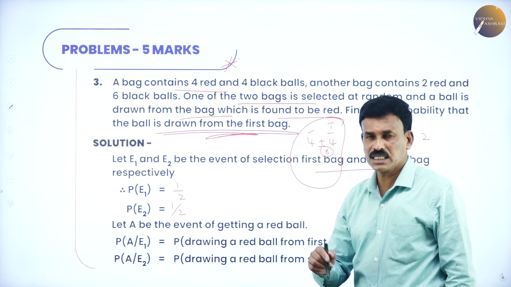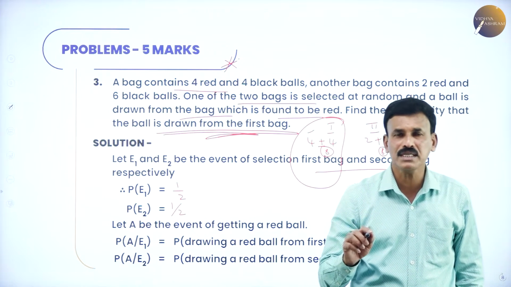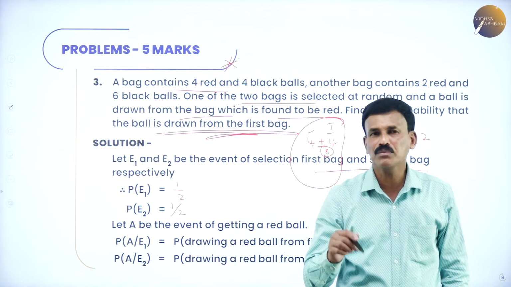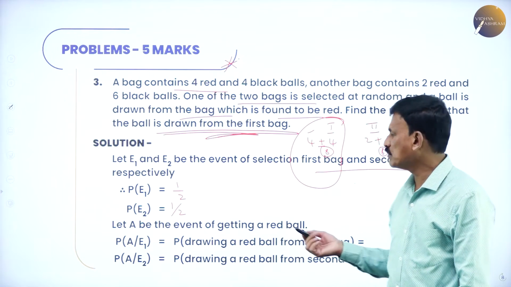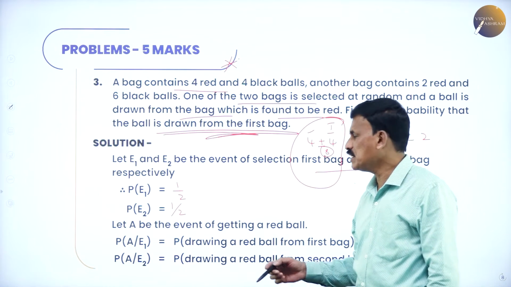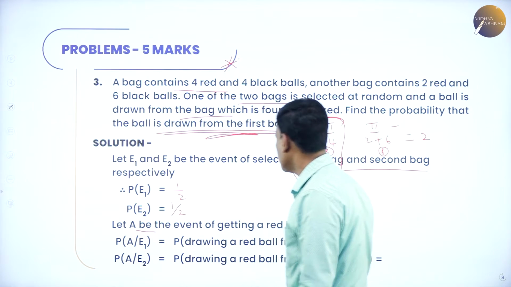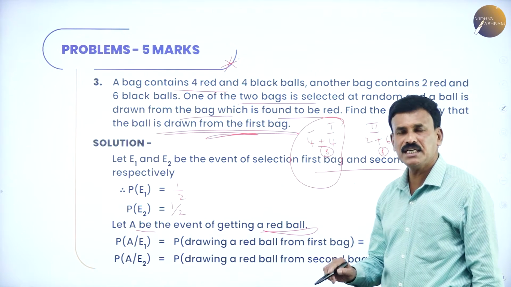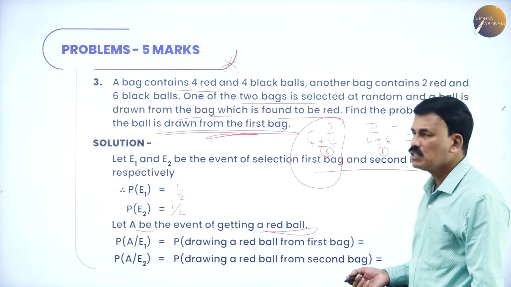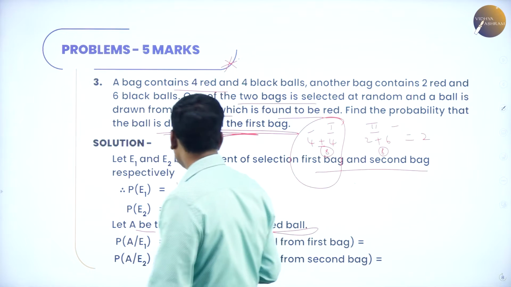Okay. Now selecting a bag: there are 2 bags, and we are going to select the first bag. Probability of E1 is 1 by 2. Similarly the probability of E2 is 1 by 2. Now let us define another event A. Let A be the event of getting a red ball. Now what is the probability of A by E1?